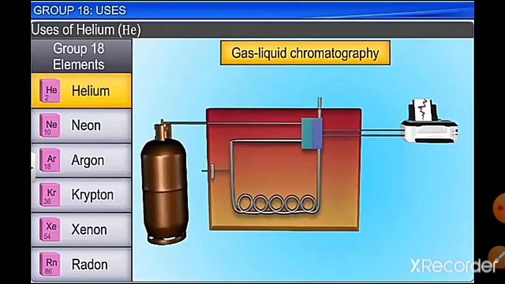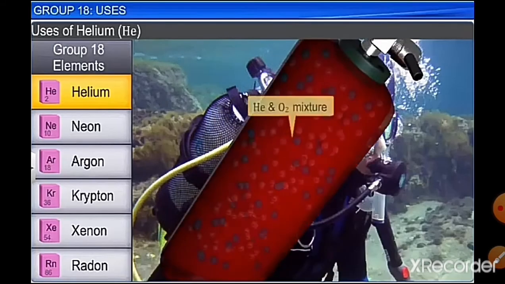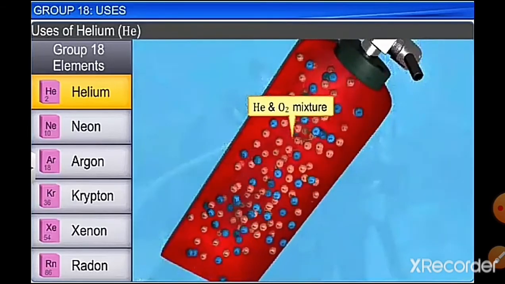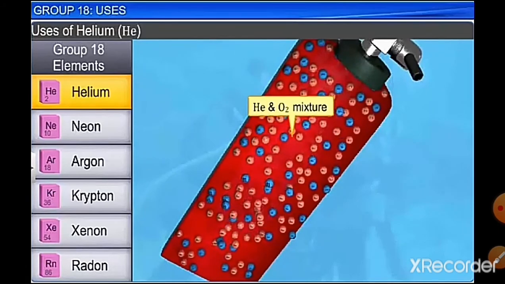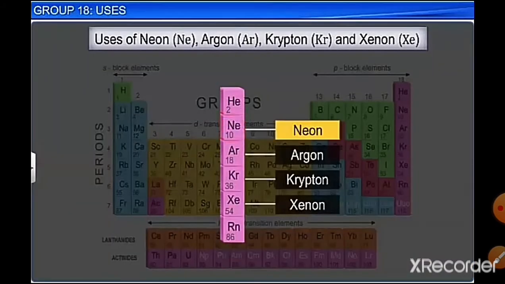It is also used as a carrier gas in gas-liquid chromatography. It is used in cylinders for scuba divers as a diluent to dilute the oxygen, to make it more soluble in blood. So a helium-oxygen mixture is used by scuba divers.